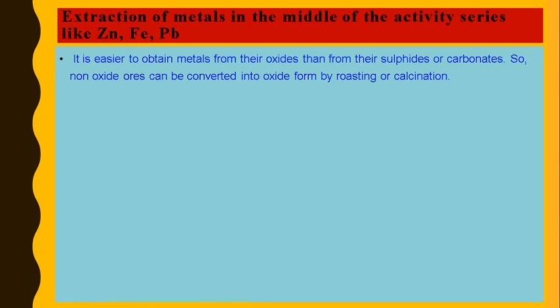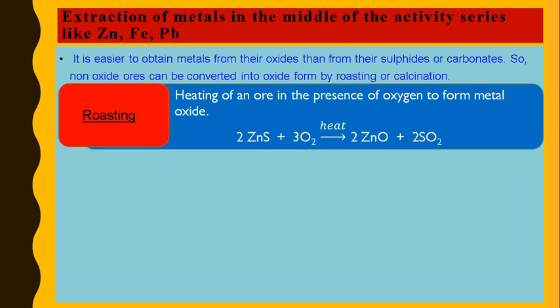And next, we have to discuss extraction of metals in the middle of the activity series, such as zinc, iron, lead. They come above hydrogen, but they are less reactive than the metals which we have discussed earlier. So here it is easy to obtain metal from oxides. So the non-oxide ores should be converted first into metal oxide, and then the reduction of metal oxide will be done. So we employ two processes here.